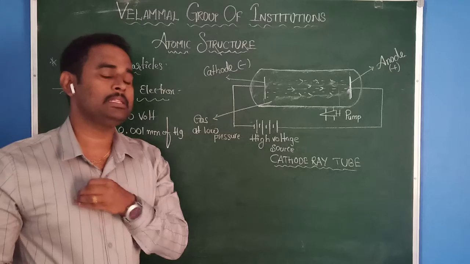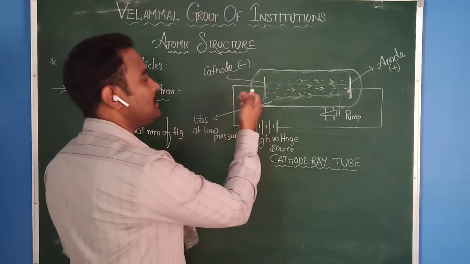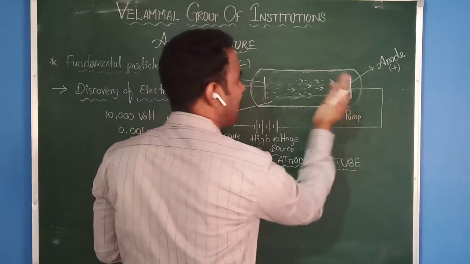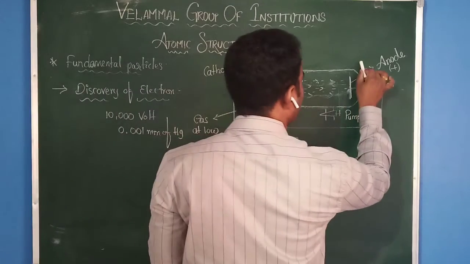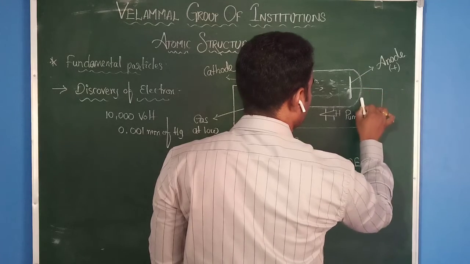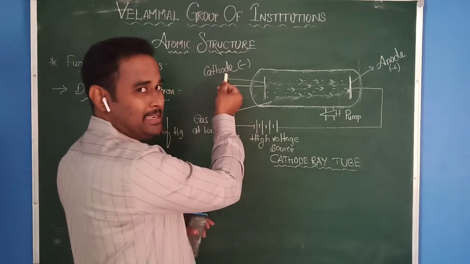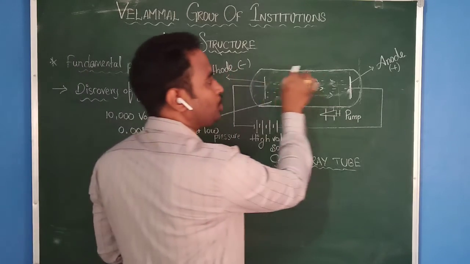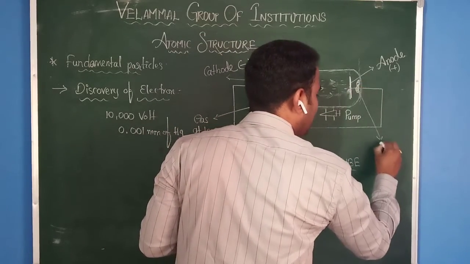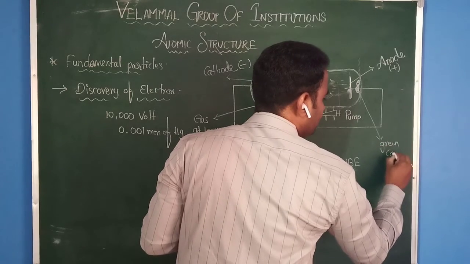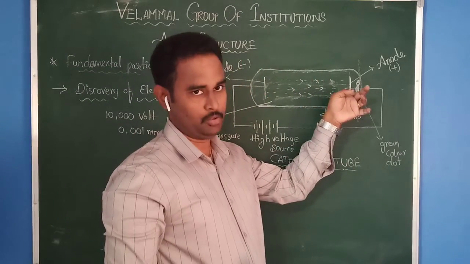At that time he observed that some particles were traveling from cathode to anode. You may doubt how he observed it: he kept one screen beside the anode. Then as the particles traveled from cathode to anode, green color dots formed on the screen beside the anode.